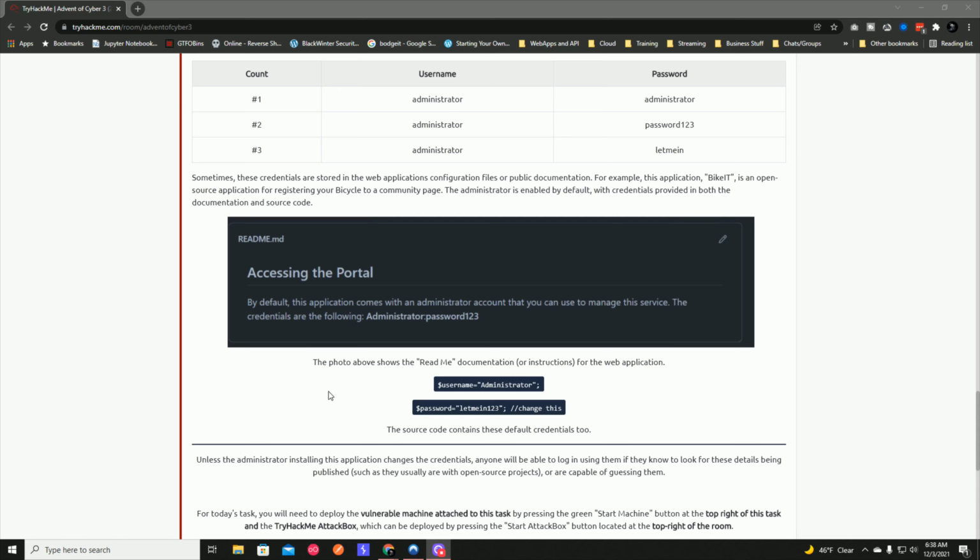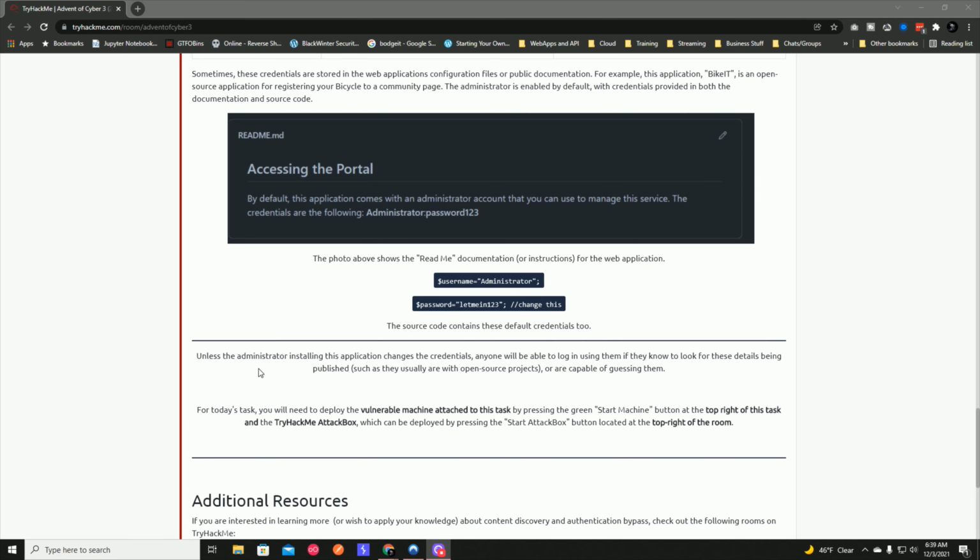So here's just a photo of the README documentation, but if you look in the source code, it has it there also. So the administrator password is let me in 123, and then there's a note to change it, but obviously they never changed it. Unless the administrator installing this application changes the credentials, anyone will be able to log in using them if they know to look for these details being published, as they usually are with open source projects, or are capable of guessing them.